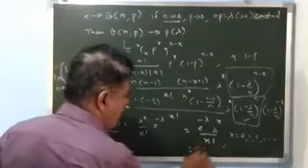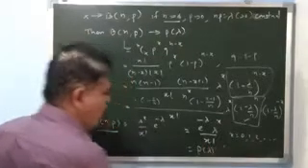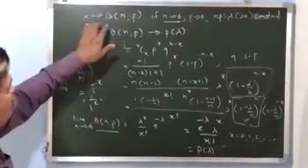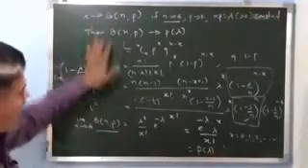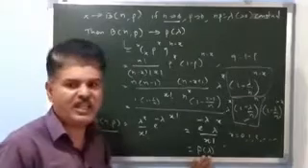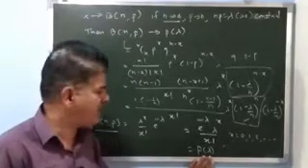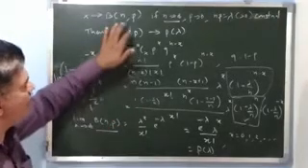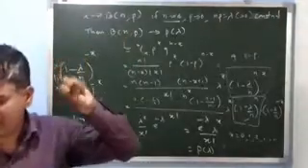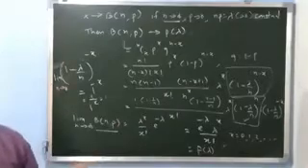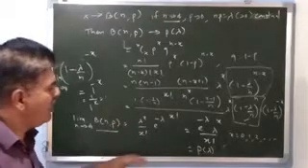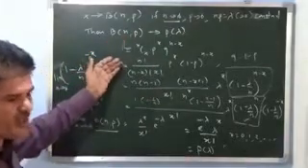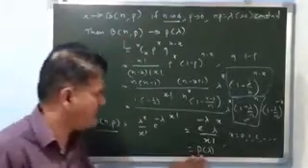This is nothing but a Poisson distribution with parameter lambda. So we start with the binomial distribution and get one more distribution, the Poisson distribution. Therefore the Poisson distribution is a limiting case of the binomial distribution, because we start with binomial and arrive at Poisson.